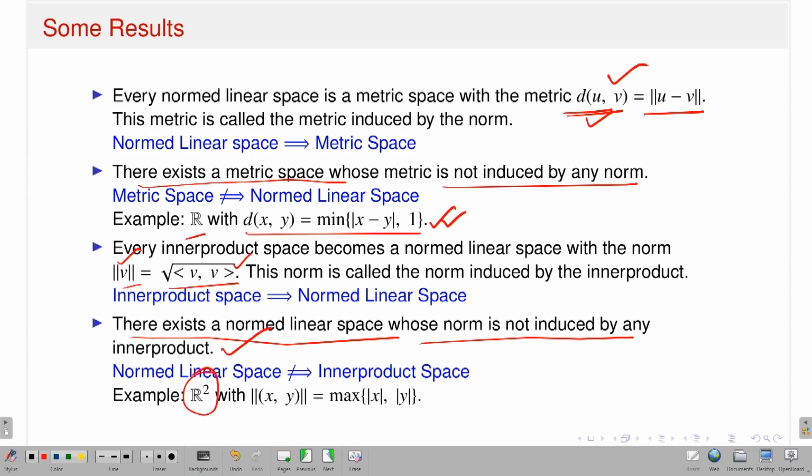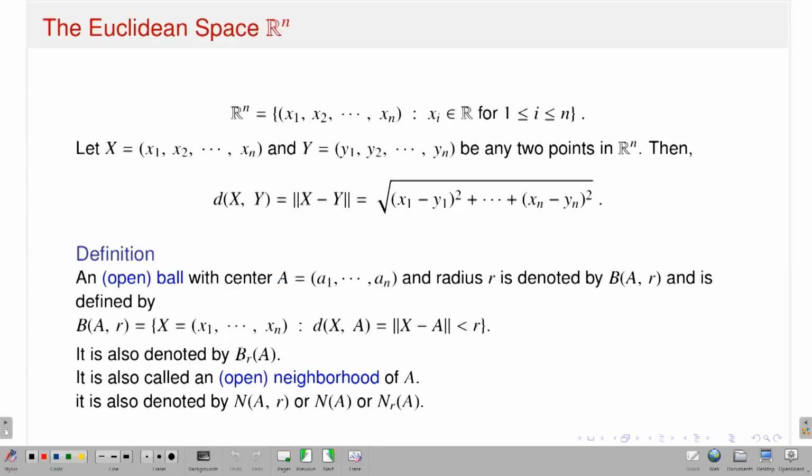You start with the two-dimensional Euclidean space. You define this norm. One can check that it is a normed linear space. However, that norm of (x, y), which I denoted as the maximum of |x| and |y|, cannot be induced by any inner product on R2. So therefore, a normed linear space is not always an inner product space.